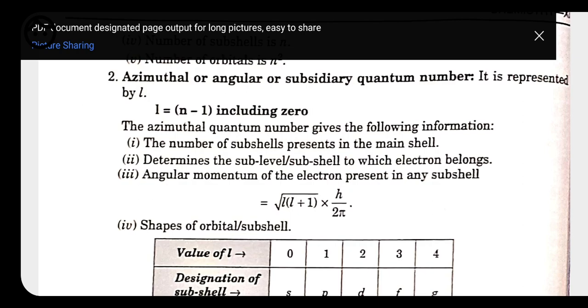So with the help of this, we are able to know how many subshells are present in any of the shells. If the value of L is 1, then P is equal to 3, L is equal to 2, then D is equal to 5, and if L is equal to 3, then F is equal to 7. So with the help of this, we can also calculate the number of orbitals present in any of the shells.